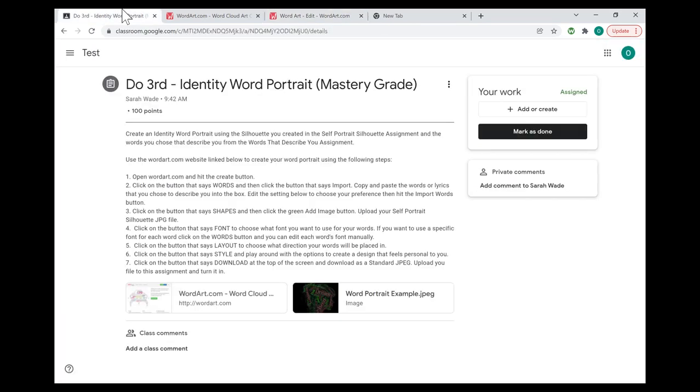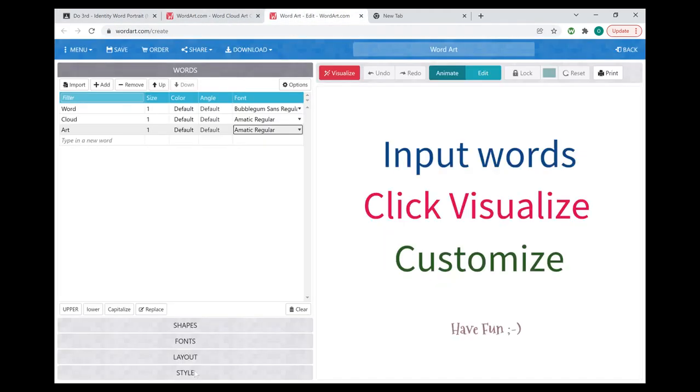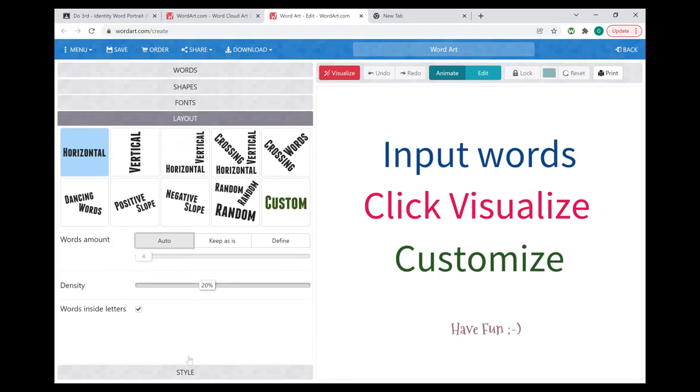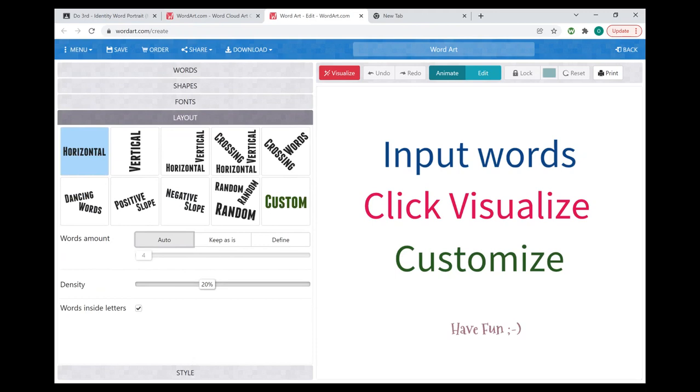Okay. Step 5 says to click the button that says layout to choose what direction your words will be placed in. So if we go down here to where it says layout, now we can choose what direction your words are going to go when they get uploaded to your silhouette. So you've got lots of different choices and you can just choose whichever one you want, and you can experiment with different ones and see how they look and decide which one you like the best.